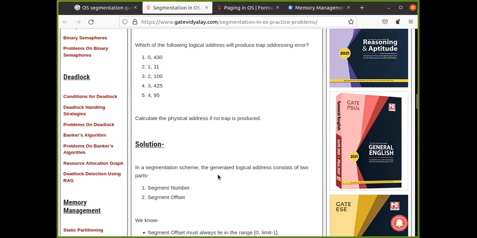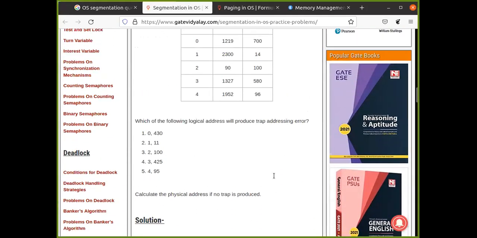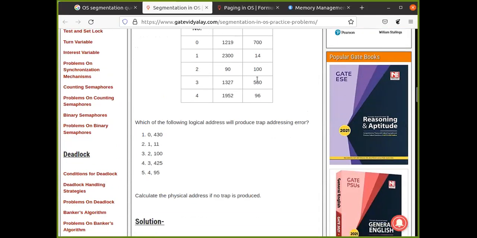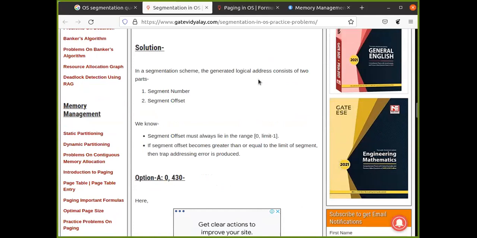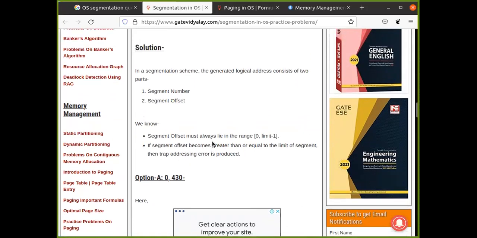So in a segmentation scheme, the generated logical address consists of two parts, segment number and offset. The segment offset must always lie in the range 0 to limit minus 1. So if the segment offset becomes greater than or equal to the limit of the segment, then there is a trap. So in this case, the first option.